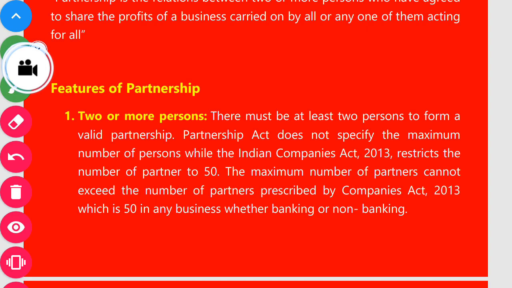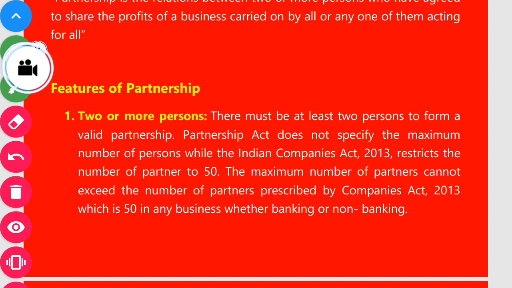Here there are questions. What is the minimum number of partners in a firm? Your answer will be 2. What is the maximum number of partners? Then your answer will be 50. Who decides the maximum number of partners? Your answer will be Indian Companies Act 2013.